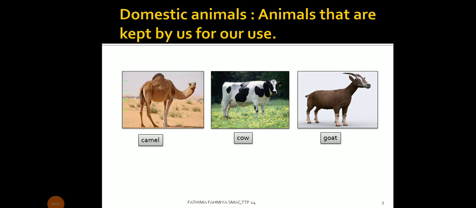Domestic animals are animals that are kept by us for our use. That is why they are called domestic animals: camel, cow, goat. For example, a cow gives us beef and milk, so it is a domestic animal, as well as camel and goat. We can get some uses from those animals.